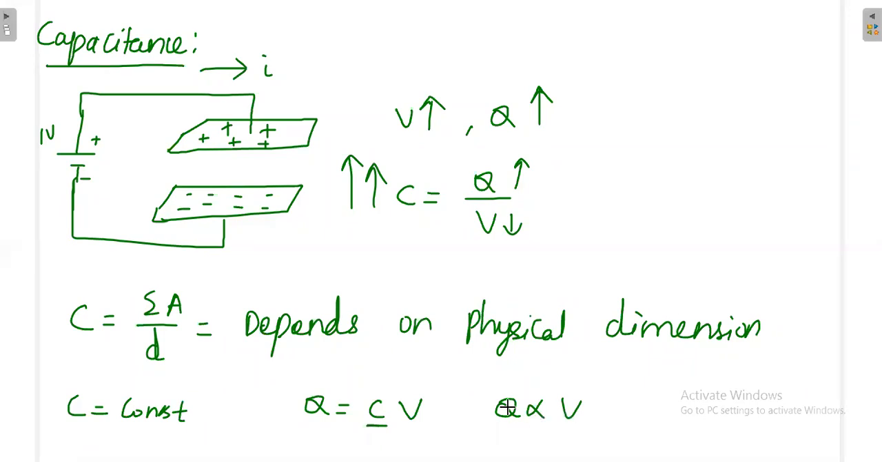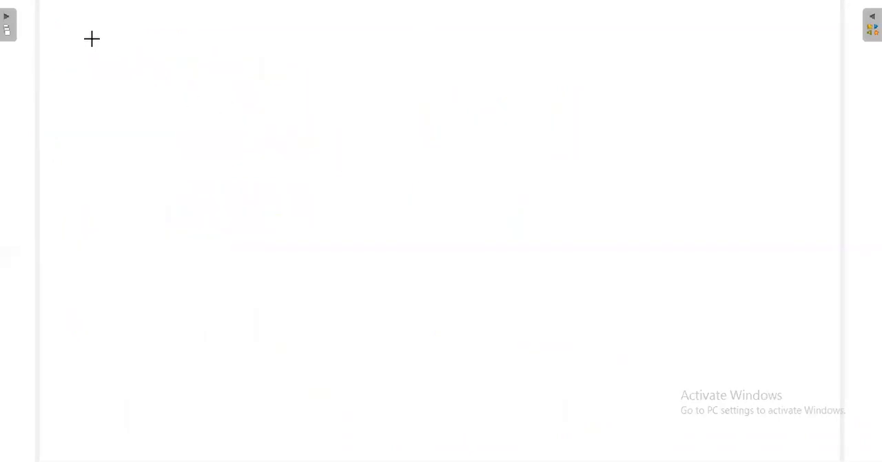This is the definition for the capacitance. Now I'll write some points. So what a capacitor is doing: the capacitor converts the voltage into charges.